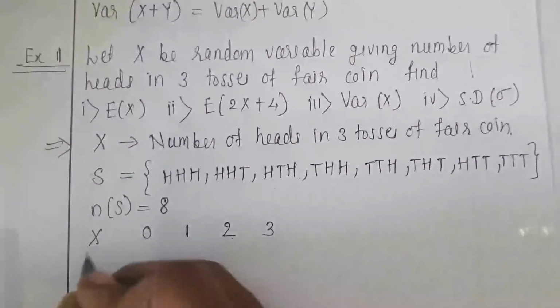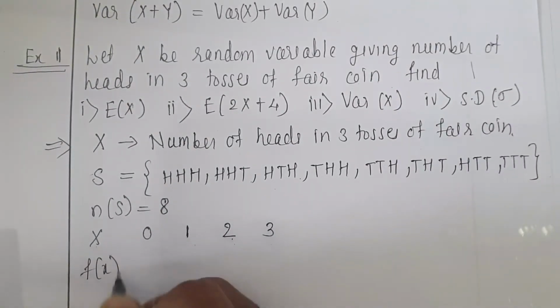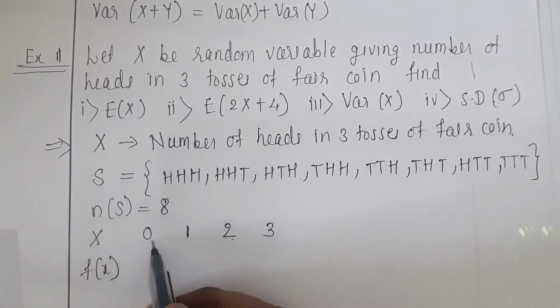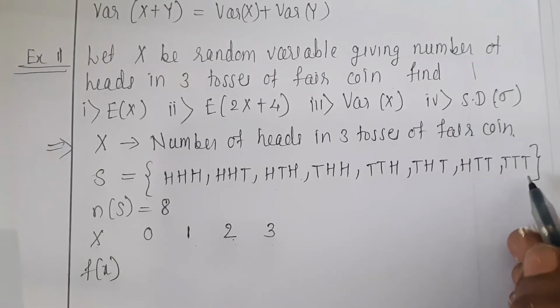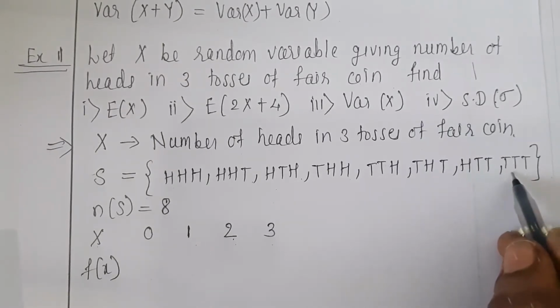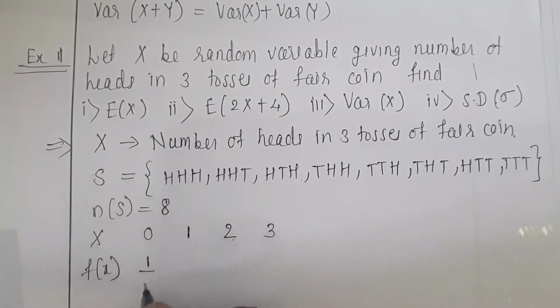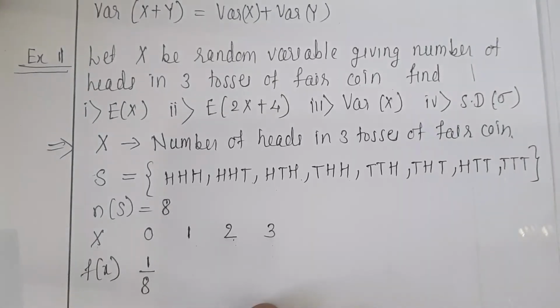Now what is function f of x? F of x is equal to, if we get 0 heads, how many points do not contain any head? Only 1 point, out of 8 points, so it is 1 by 8.